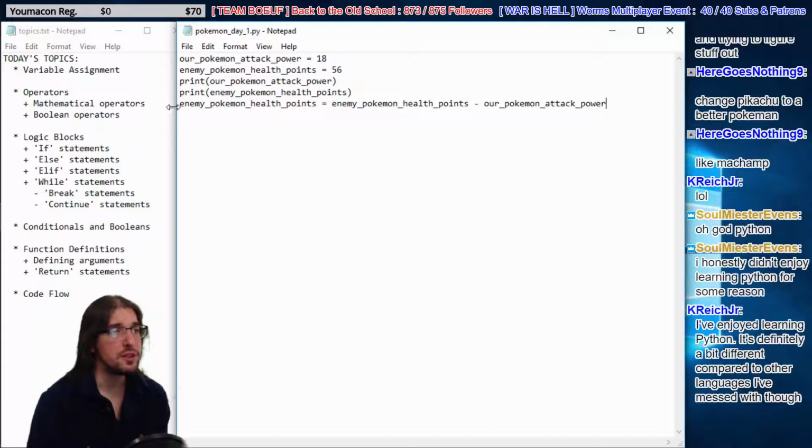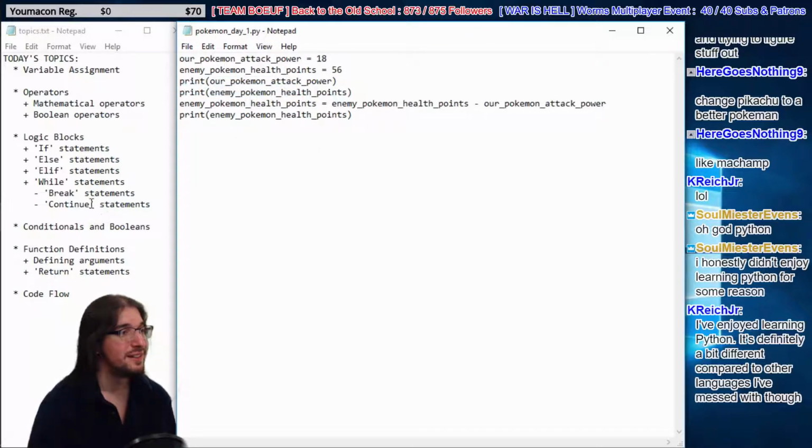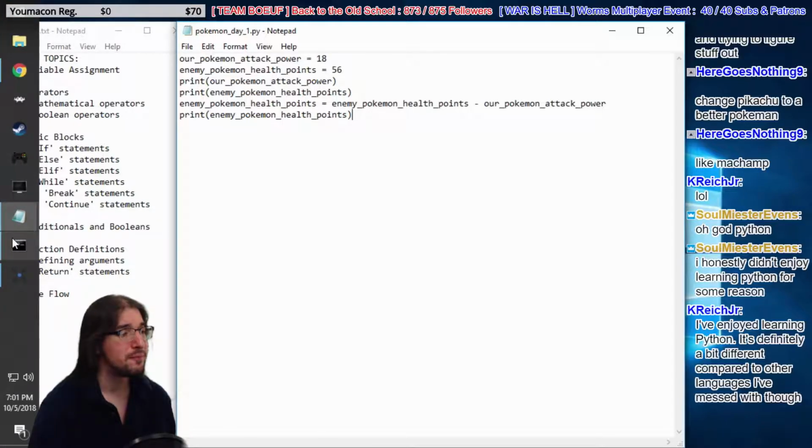So the new value is going to be 18 lower than 56. I'm not a mathematician, guys. I'm not paid to do that, so I don't know what that value is. We're going to find out, though. So we're going to print off enemy Pokemon health points again. So I have 6 lines of code. Now we're getting somewhere. So let's see what happens now.